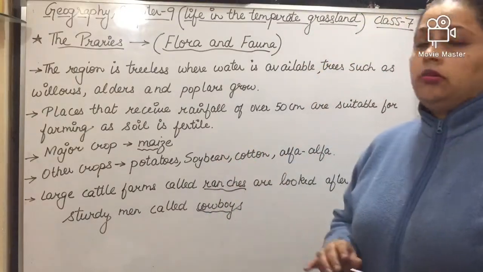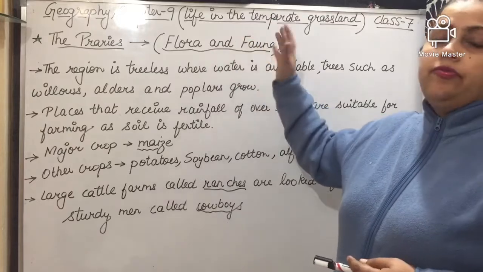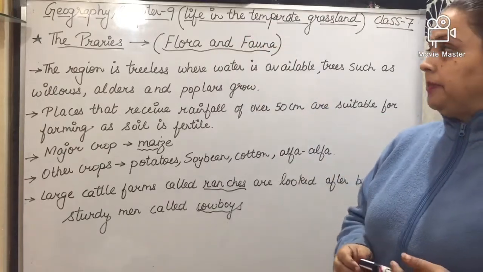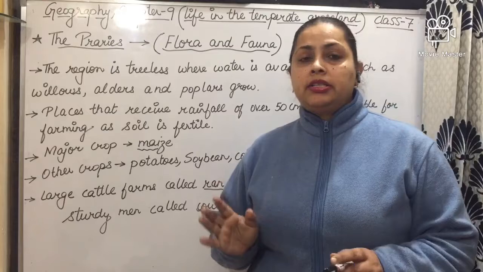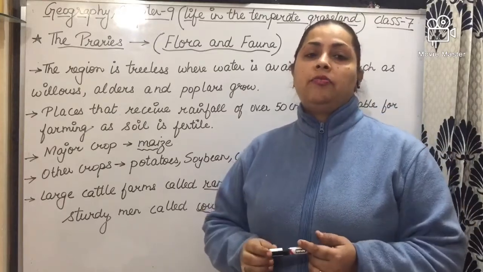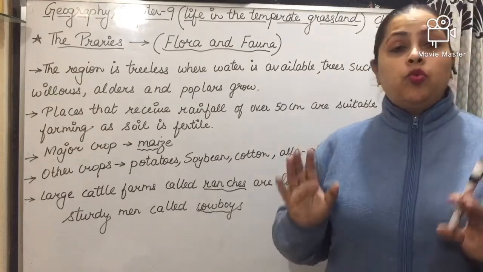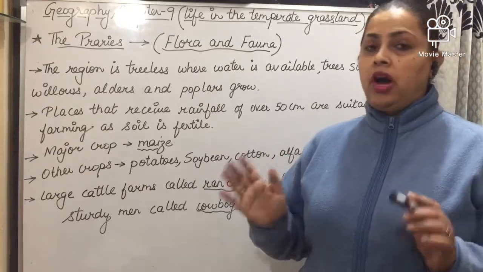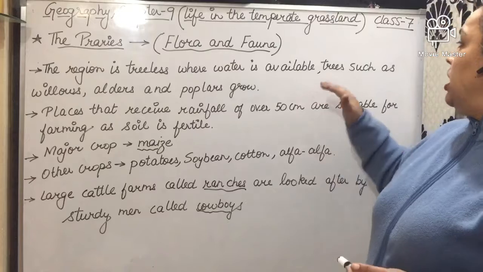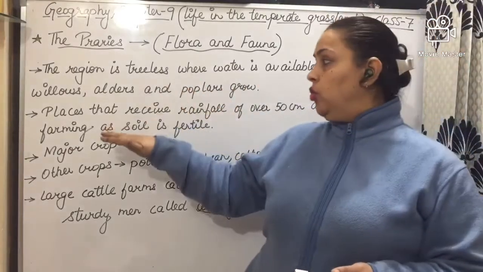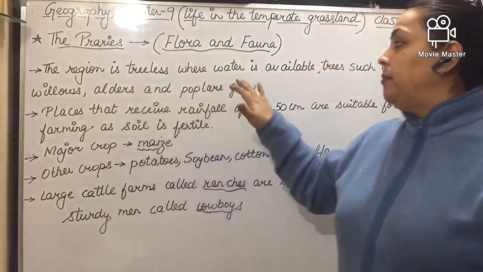Now we will talk about the flora and fauna of the prairies. We have already discussed that most of the prairies is treeless, but where water is available, you will find some trees such as willow, alder, and poplar.